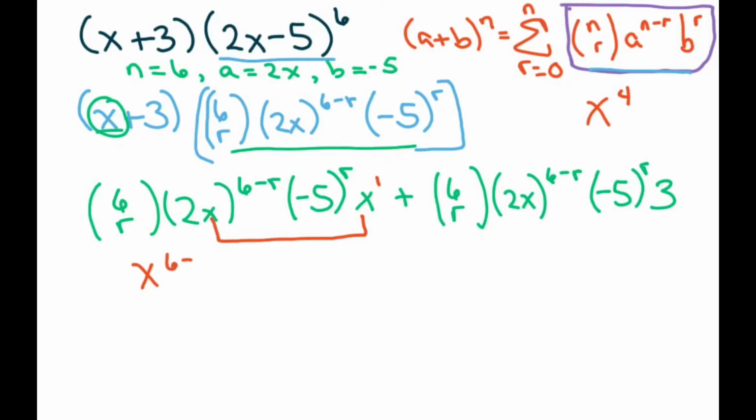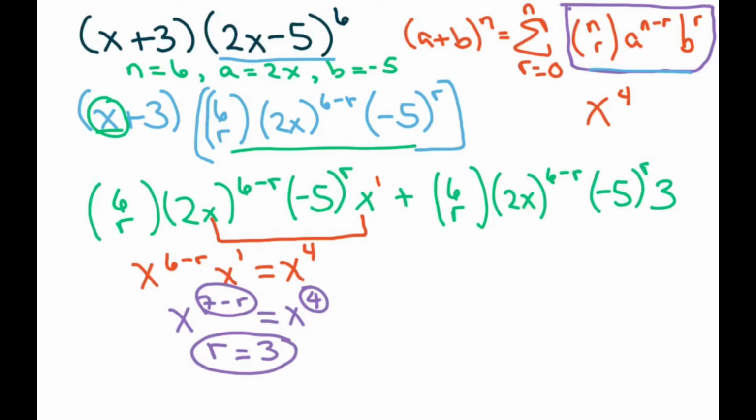So we have x to the 6 minus r times x to the first power equals, and we want it to equal x to the fourth. If we condense our left side here, we're going to have x raised to the 7 minus r power equals x to the fourth. And clearly, if you just look at your exponents here, therefore our r would equal 3.